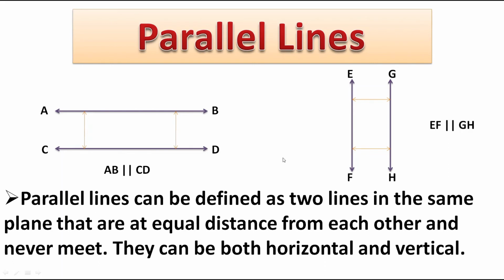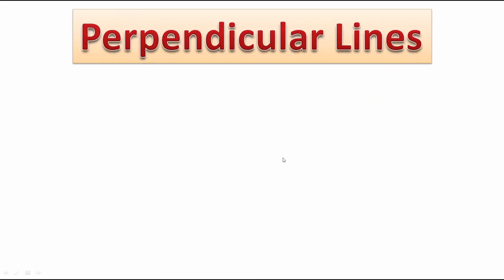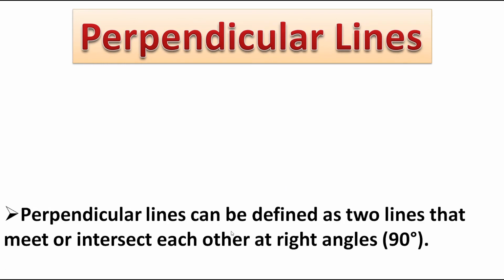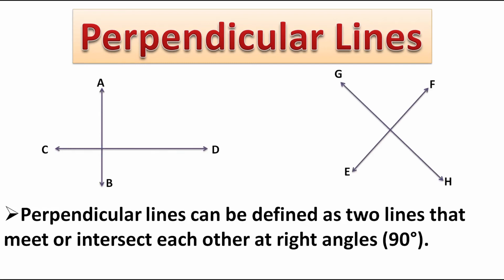Okay. The next is perpendicular lines. Perpendicular lines can be defined as two lines that meet or intersect each other at right angles. See here, they are intersecting each other but at right angles.